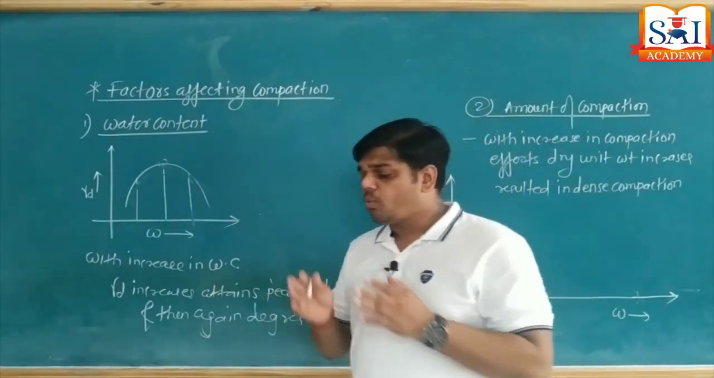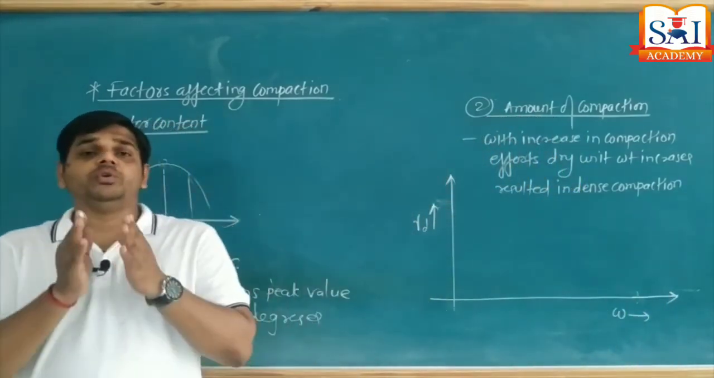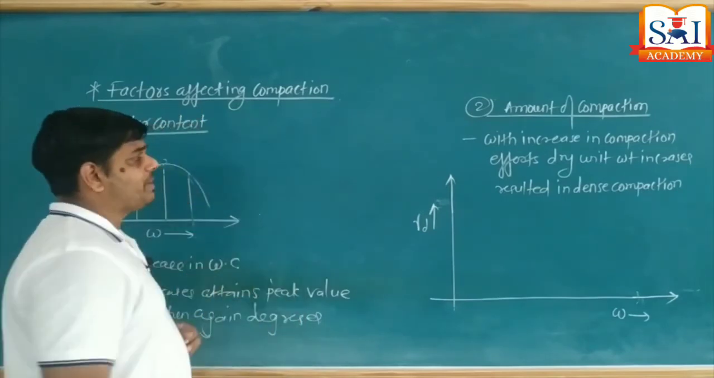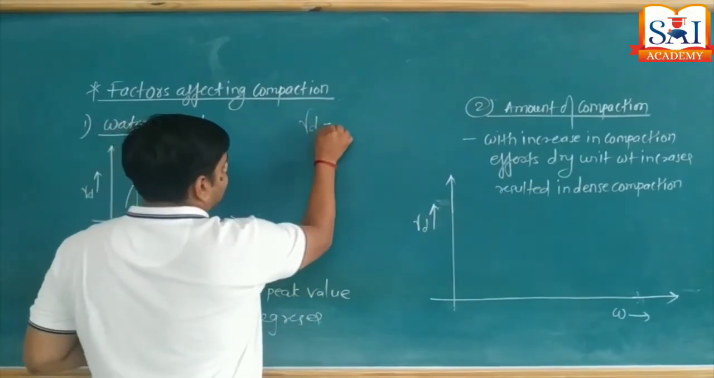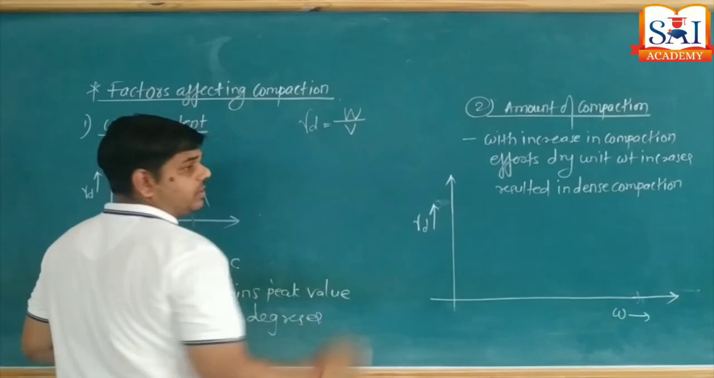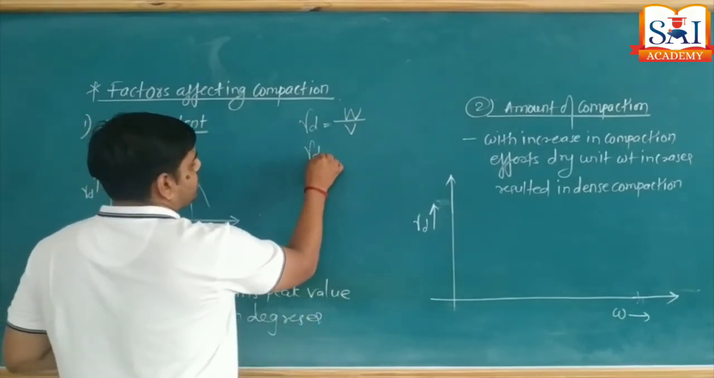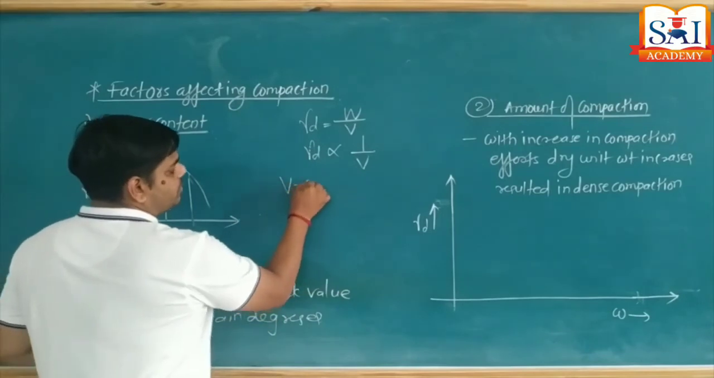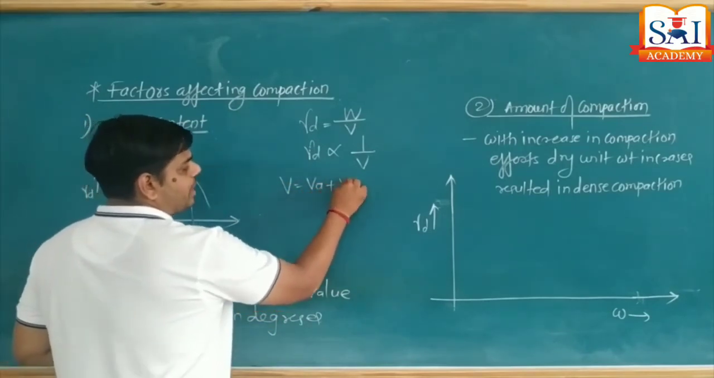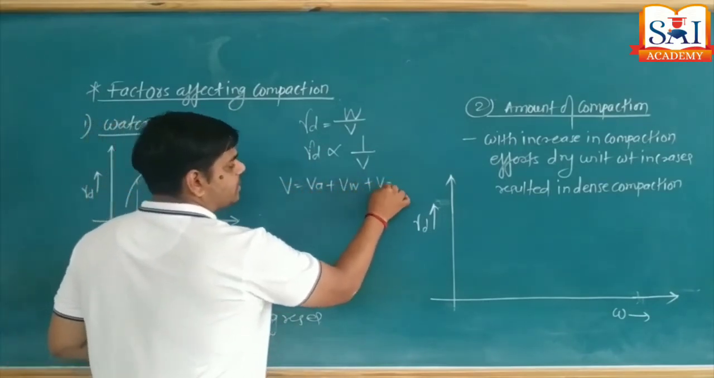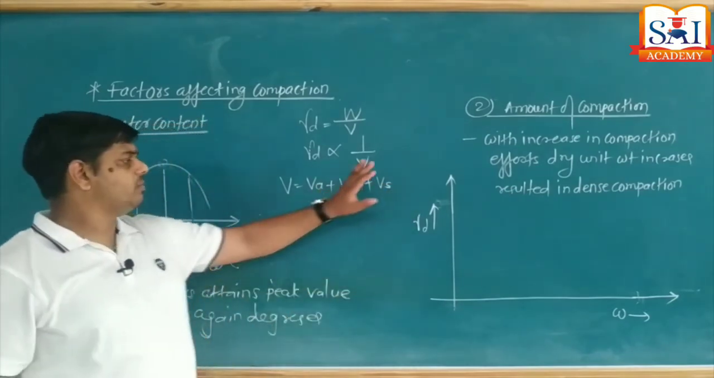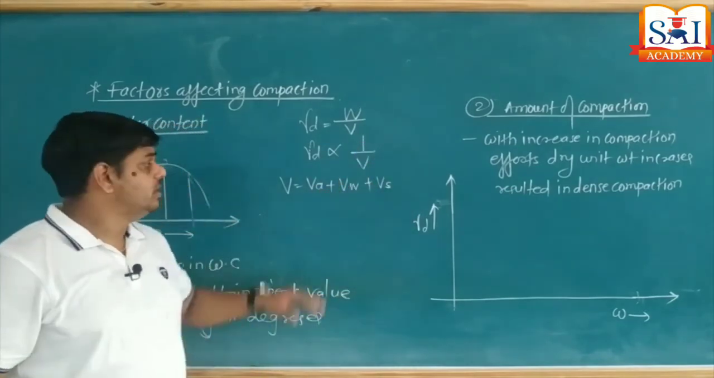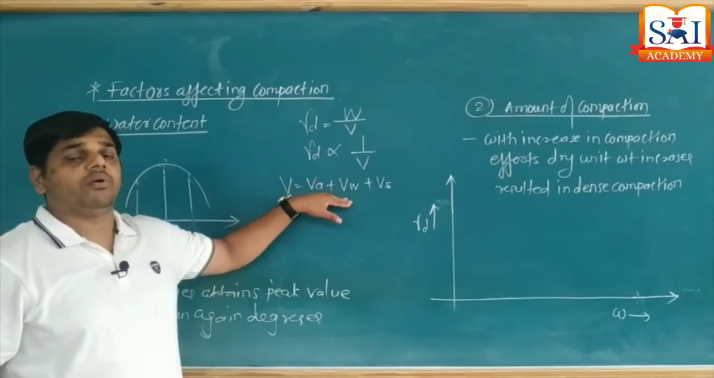Now the question is, why does this happen during the process of compaction? What is the basic formula for dry unit weight? It's weight upon volume. Okay, means one can say dry unit weight is inversely proportional to volume, that is, 1 upon volume. What is volume? Volume is equal to the combination of volume of air, volume of water, volume of solid. Forget about volume of solid, it remains constant. Focus on volume of air and volume of water.